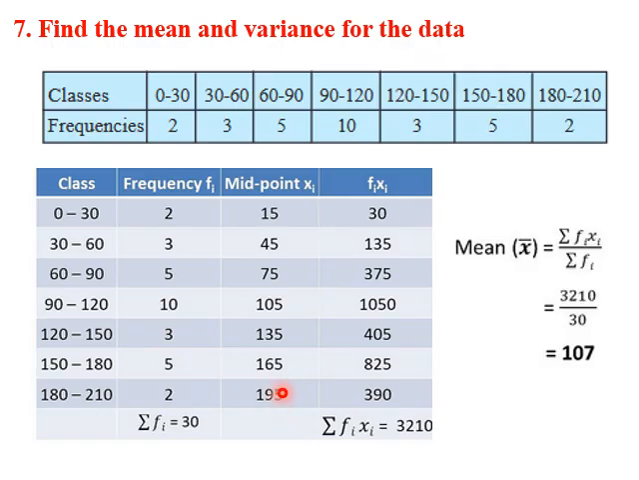To get mean, we use the formula sigma fi xi by sigma fi. So we get fi xi now. So fi xi is 2 into 15, 30, 3 into 45, 135, and so on. We multiply all the numbers and get sigma fi xi as the addition of all the numbers in this column, which is 3210. 3210 divided by 30 is 107. So this is the mean.